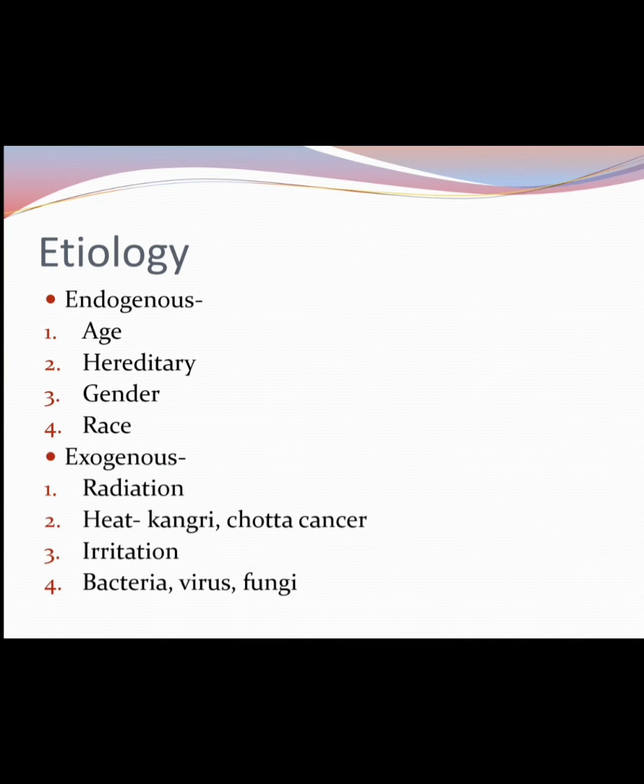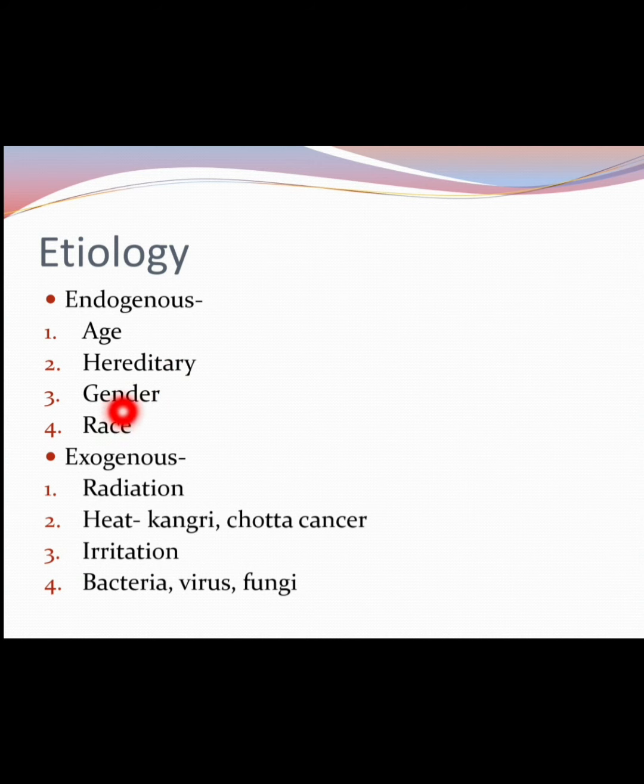Next is etiology, means the causative factors. Why the tumor or the cancer is caused. First is endogenous and second is exogenous. Endogenous, first is age. When the person gets older, they are more prone to get cancer. Example, if a male is more than 50 years of age, he has chances of getting prostate cancer. Okay. And hereditary means it can be inherited from the ancestors. It can run in the family, like breast cancer, most commonly.